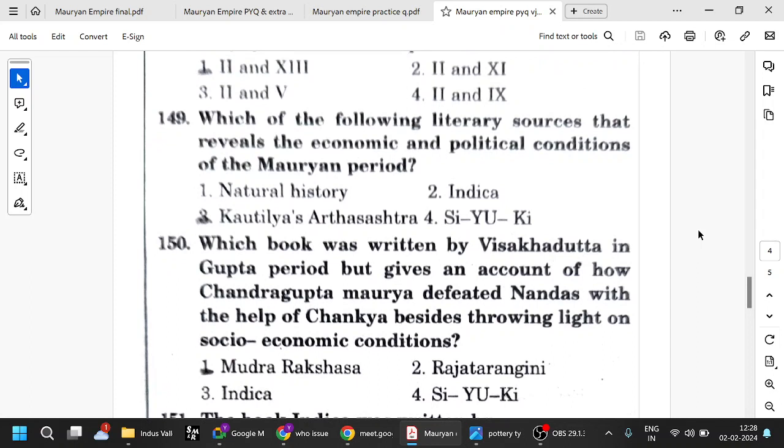So which of the following literary sources mentions economic and political conditions? Kautilya's Arthashastra. Okay, how many books and how many chapters are there? Anyone? 15 books and 180 chapters. Okay.